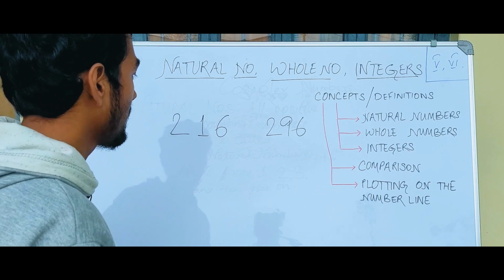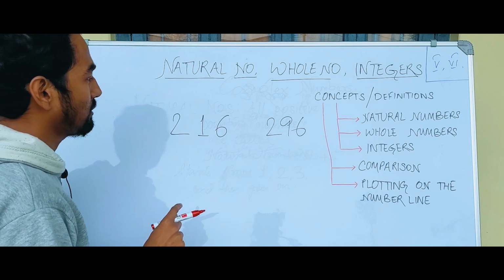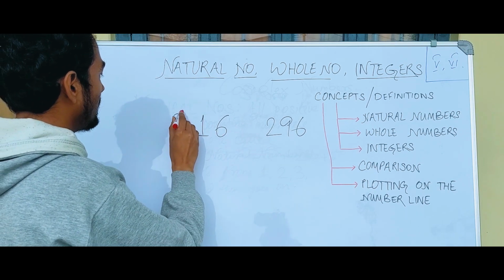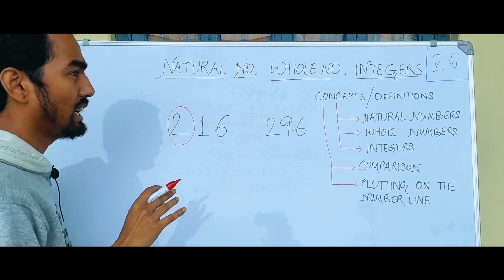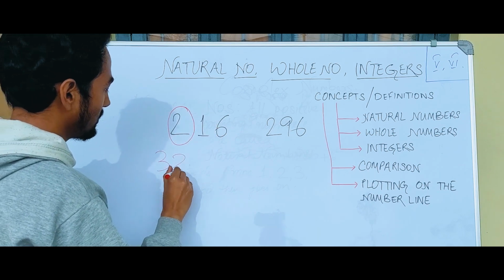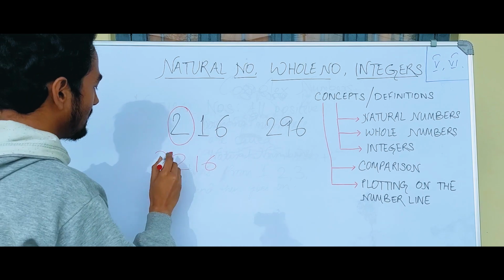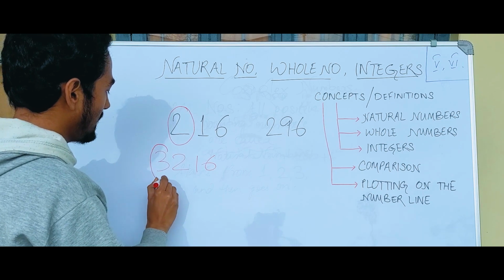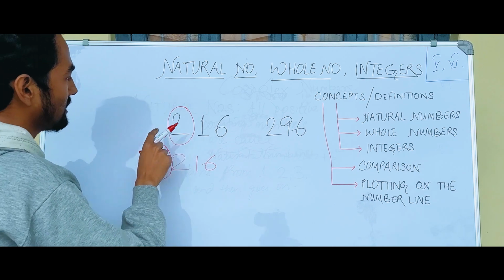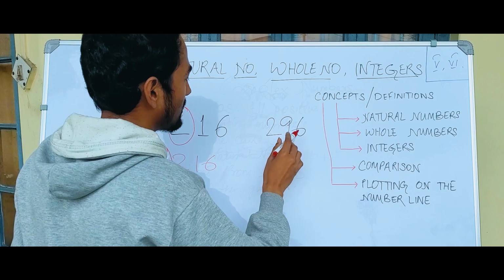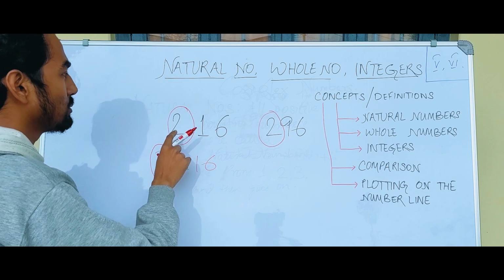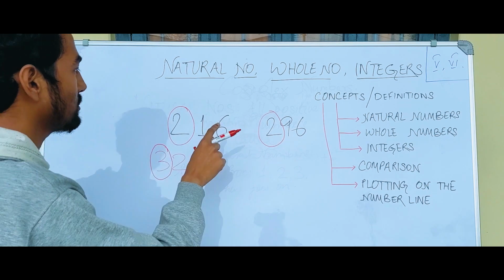So first of all, keep in mind that when you compare two natural numbers, or for that matter whatever number, first of all you'll have to see what the hundreds place, the leftmost number, is. If instead of 216 I had written 3216, then first we'll see the leftmost number, that is the thousands place. But in this case we have only 3 digits, so we'll see the hundreds place is 2 in this number, and in the other number the hundreds place is also 2. So we cannot say that 2 is larger than 2 or 2 is smaller than 2. These two numbers are equal here, hence we'll move on to the next digit.